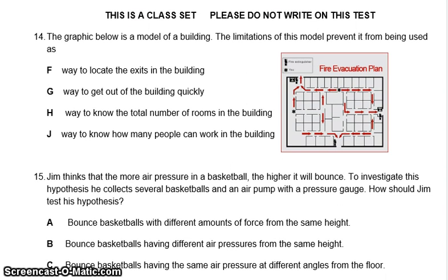Question 14. The graphic below is a model of a building. The limitations of this model prevent it from being used as F. Way to locate the exits in the building. G. Way to get out of the building quickly. H. Way to know the total number of rooms in the building. J. Way to know how many people can work in the building. Which one does this map not help?